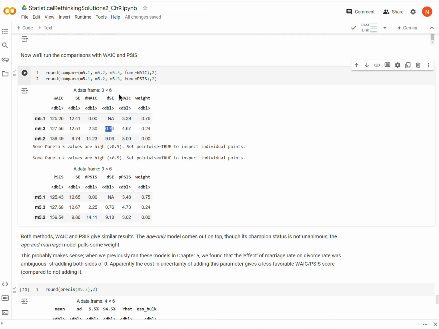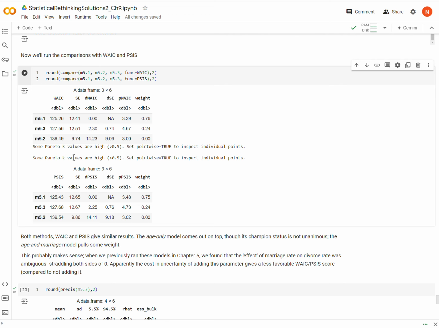And then we get the penalty, I can't remember what this is called, the penalized likelihood, or the effective number of parameters. Then over here we have weight. That's saying it's an ensemble. It's saying, if I had these three models to make predictions from, I would want to weight the prediction of M5.1 at 76 percent and M5.3 at 24 percent, and give approximately zero weight to M5.2. So that's what's happening in these tables.